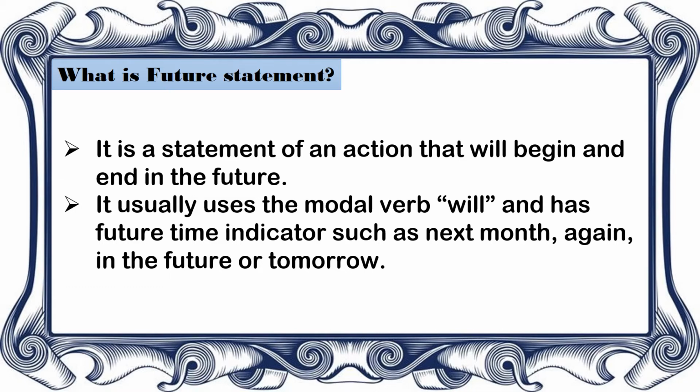Maybe tomorrow. And then it usually uses the modal verb will and has a future time indicator. What do you mean by future time indicator? Future time indicators are words that imply that it will happen, maybe next month. Those are examples: next month, tomorrow. We have here again in the future.